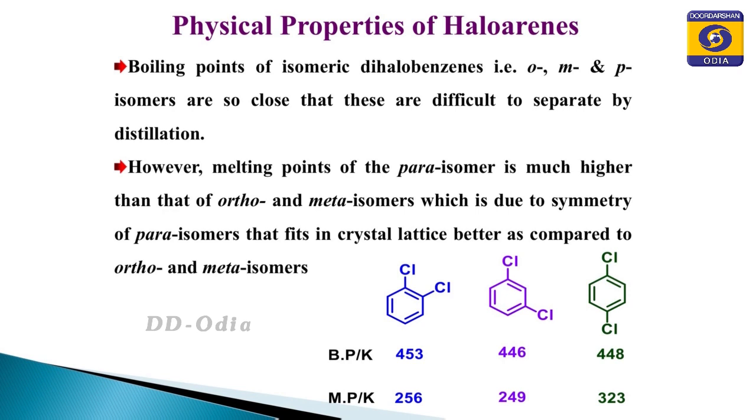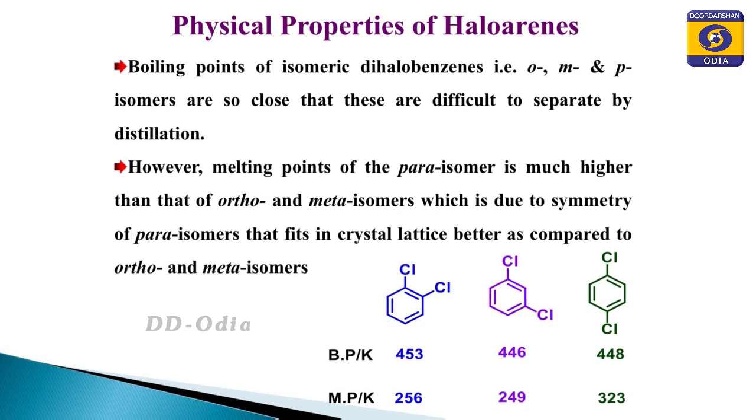Now, you see the table given in the slide, that dichlorobenzene: ortho dichloro, meta dichloro and para dichlorobenzenes are given. You see that the boiling point for ortho dichloro is 453, for meta dichloro it is 446 and for para dichloro it is 448 Kelvin. In case of melting point, for ortho dichloro it is 256 Kelvin, for meta dichloro it is 249 Kelvin and for para dichloro it is 323 Kelvin.